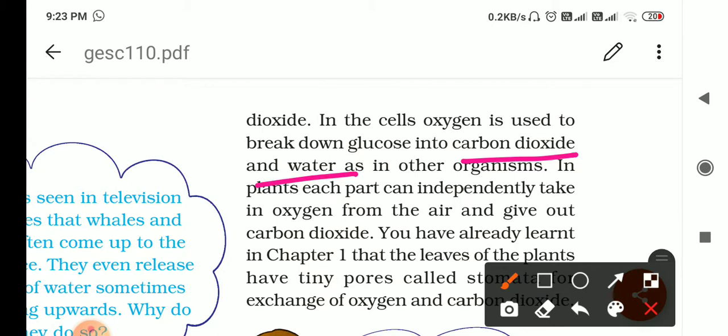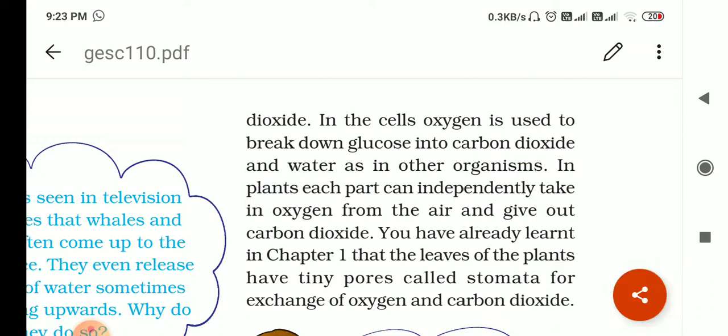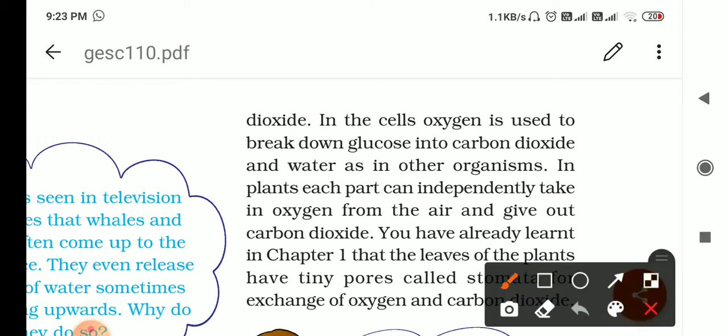In plants, each part can independently take the oxygen from the air and give out carbon dioxide. Like in us, we have the lungs, and lungs absorb it and it is circulated to the whole body. Oxygen is circulated to the body through the blood. But in the plant, each and every organ independently can respire, right?